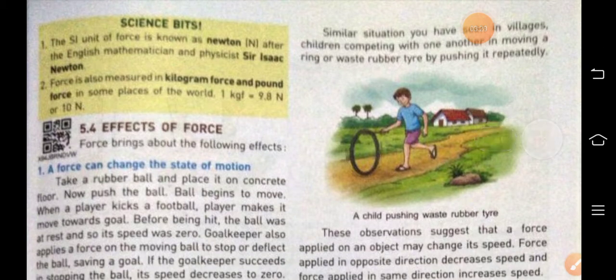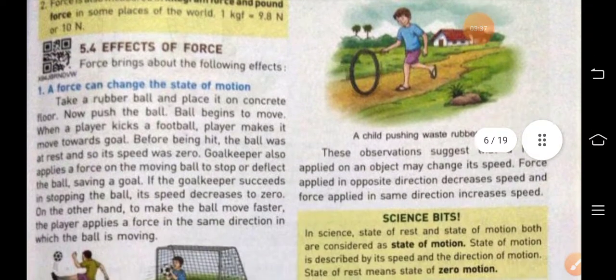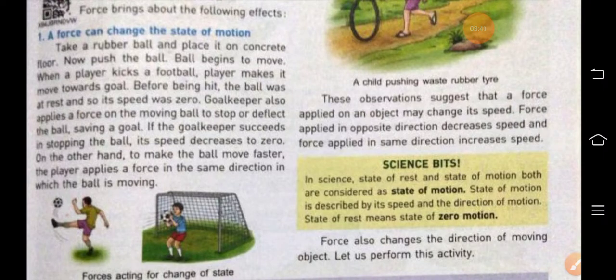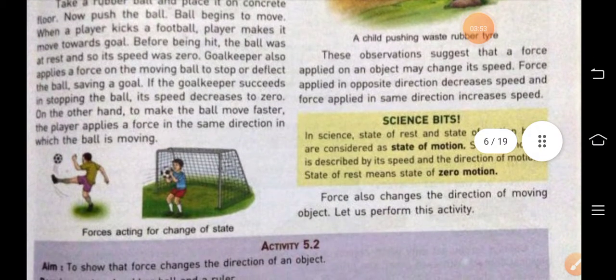By pushing the rubber tire or the ring, the speed can be increased. These observations suggest that a force applied on an object may change its speed. Force applied in opposite direction decreases speed and force applied in same direction increases speed.